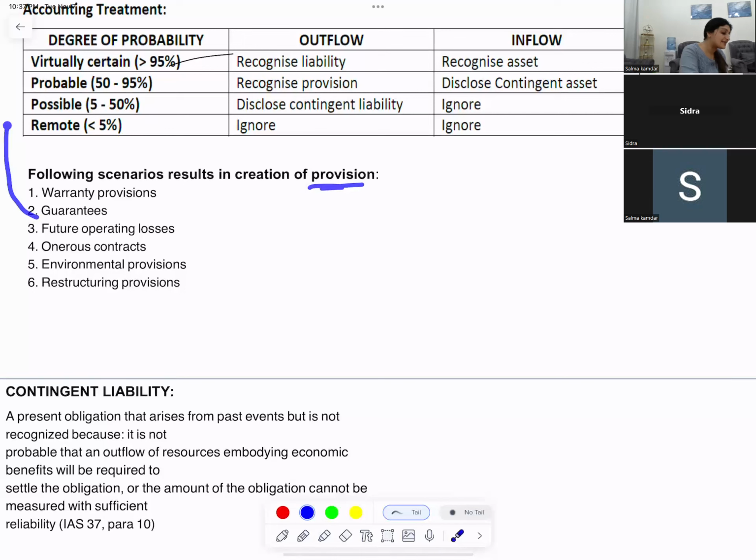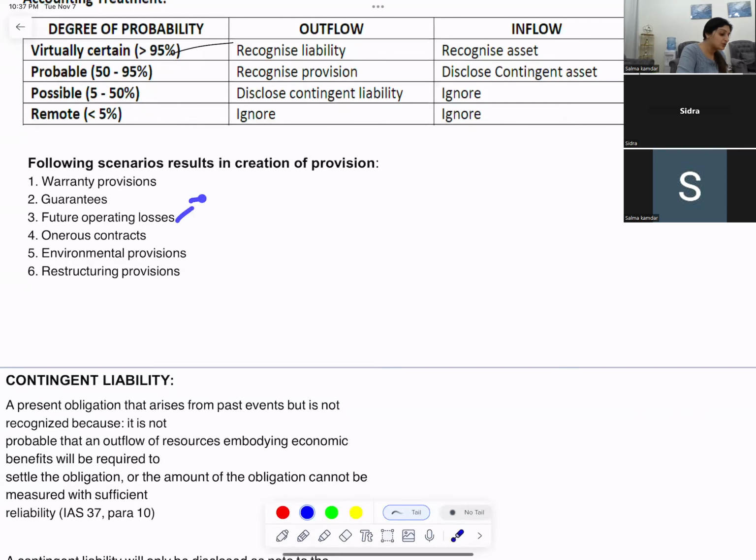Why do I say there is a probable chance? Because it is between 50 to 95%. You have estimated the future operating loss, like your provision for doubtful debts. This all you just need to know. It is in ACCA. If you have an onerous contract, environmental provisions, restructuring provisions, they will tell you and you have to create provisions.